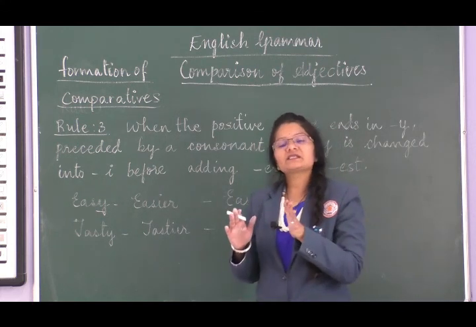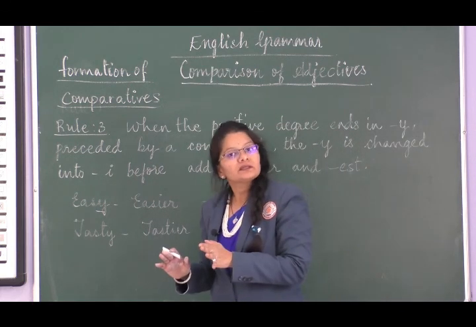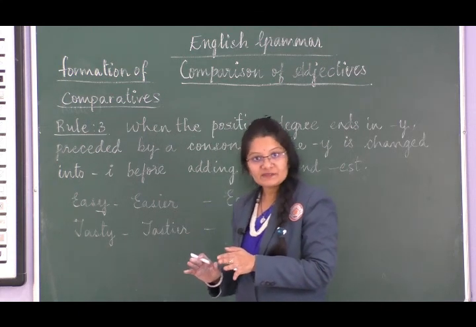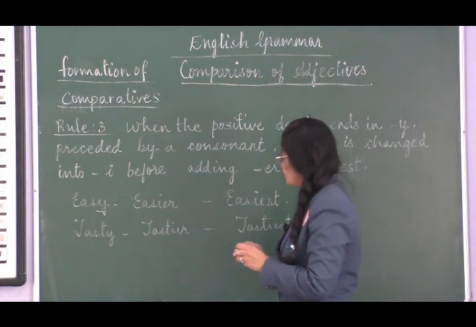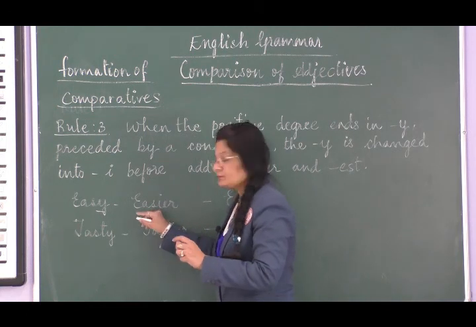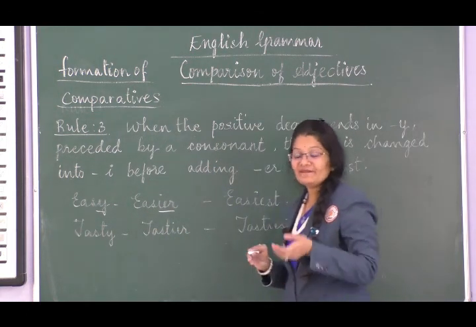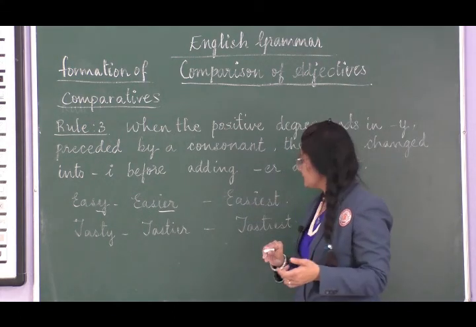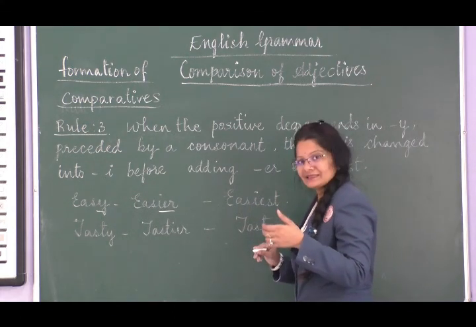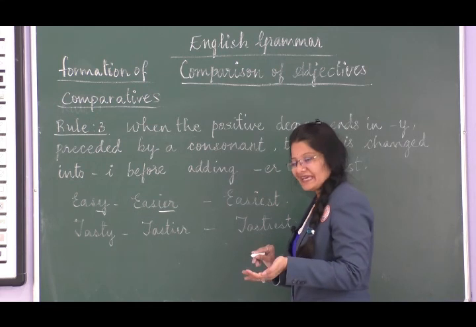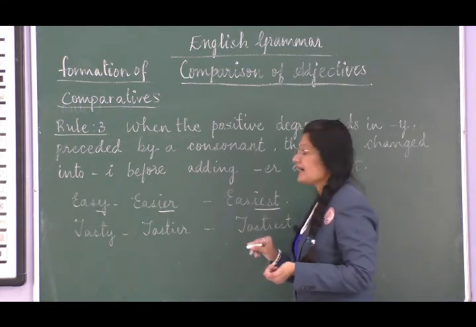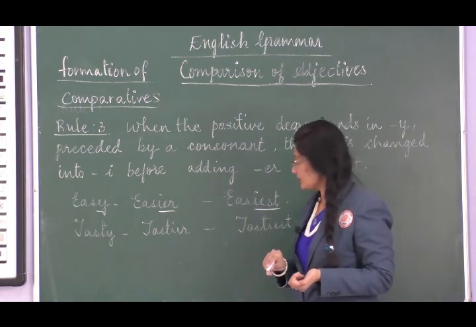You want to make it the comparative degree, right. So for the comparative degree, remove the Y and just add IER, and the superlative degree would be by removing the Y again and adding IEST, correct.